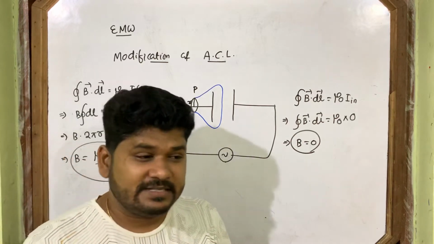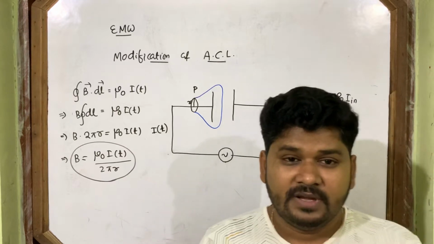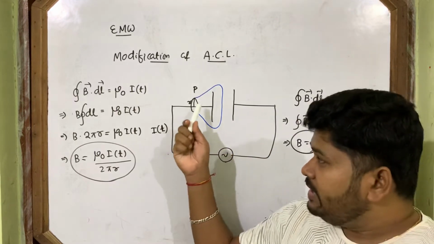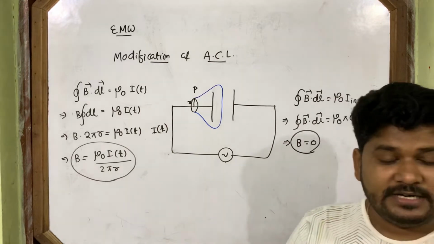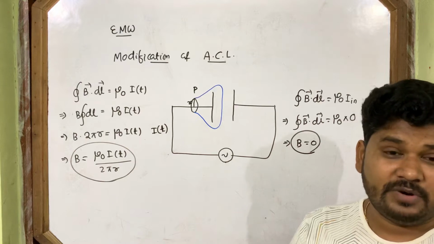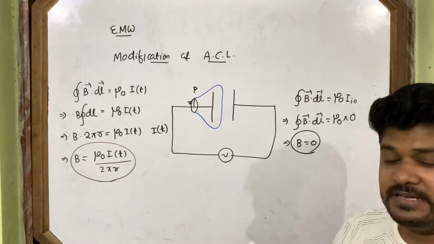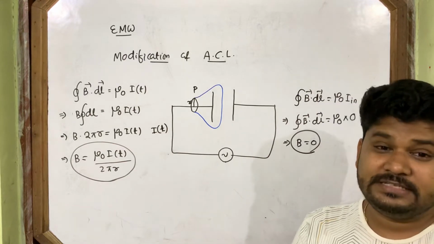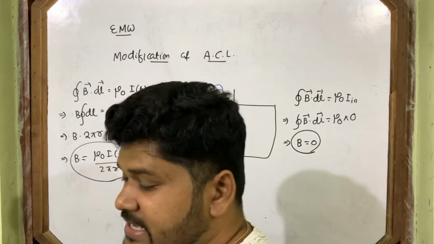This is the contradiction pointed out by Maxwell. How? When the loop changes, the magnetic field changes. It's impossible, because the magnetic field at a particular point is constant due to a particular current. So this is the contradiction pointed out by Maxwell. This is the mistake in Ampere circuital law.